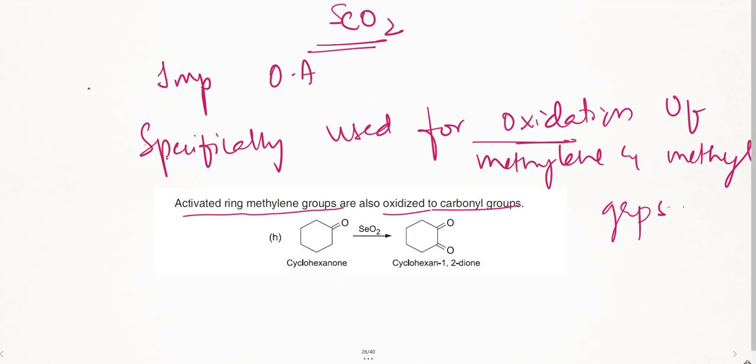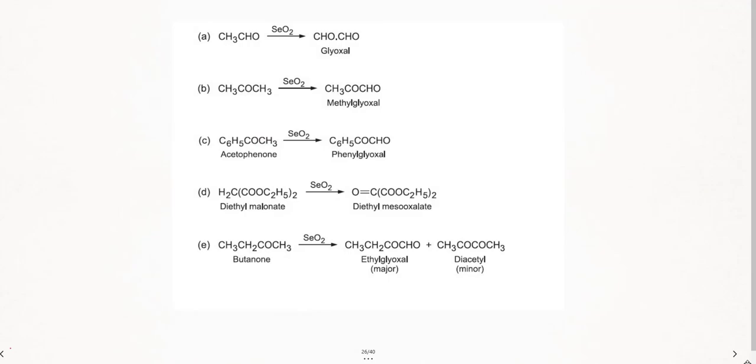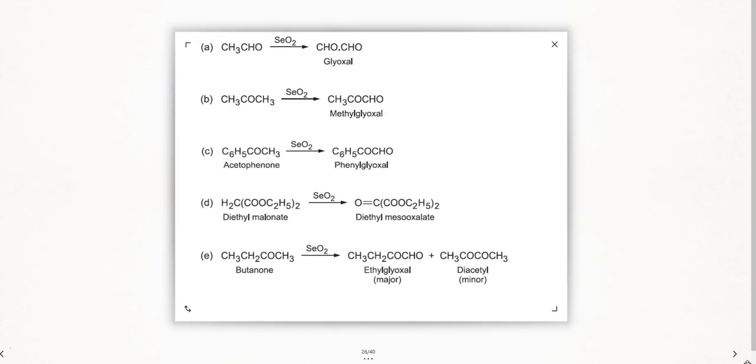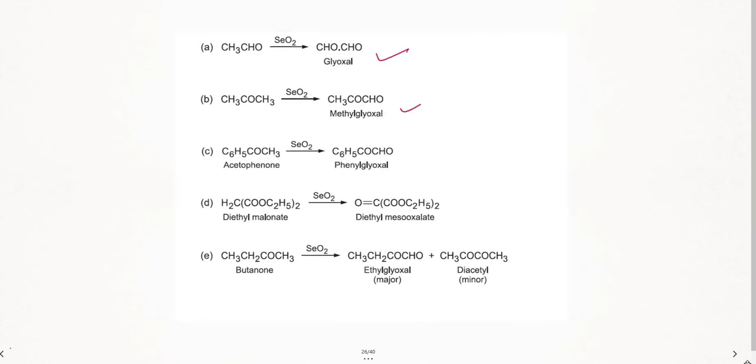Right. Next thing, more examples. So aldehydes, ketones, and phenones are converted into glyoxyls. In all three cases, you just see it has added oxygen. Wherever there is an active methylene group, this is your active methylene group, there it's going to add oxygen.